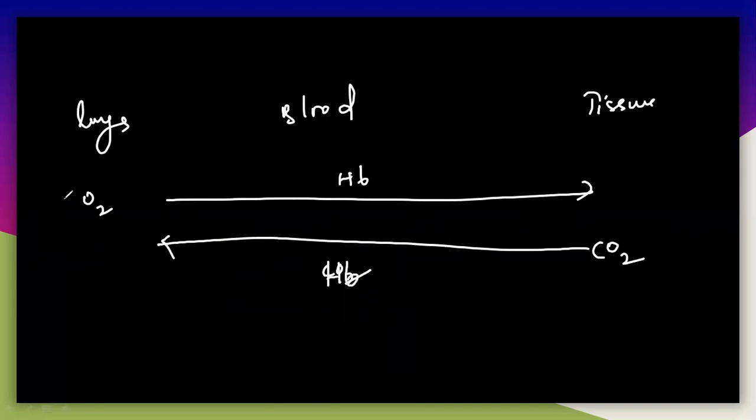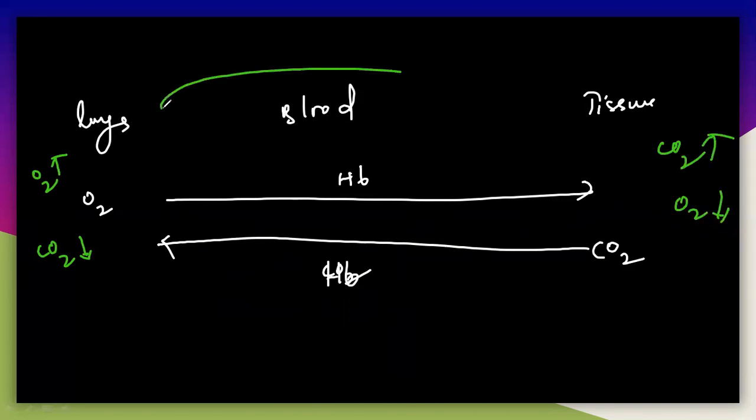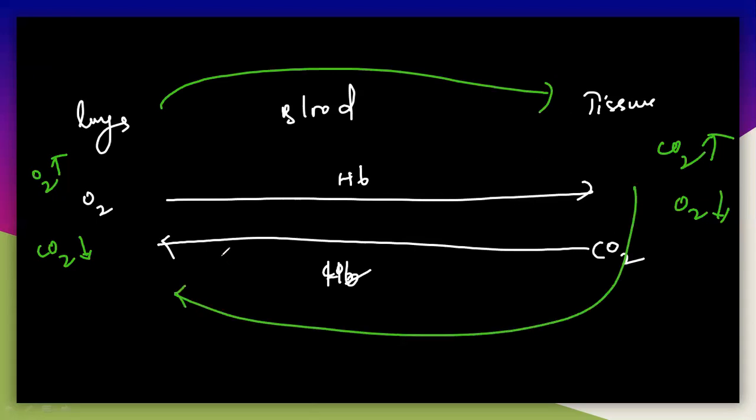Here in the lungs, generally the O2 concentration is very high and the CO2 is very low. And here in the tissues, CO2 is very high and the O2 is very low. So the oxygen is transported to the tissues, and from the tissues the CO2 is transported to the lungs, and from the lungs the CO2 can be eliminated with the help of hemoglobin. The hemoglobin helps in the transport of oxygen from the lungs to the tissues, and of carbon dioxide from the tissues to the lungs. So that is the importance of hemoglobin.